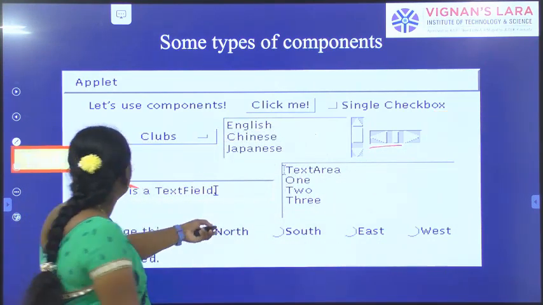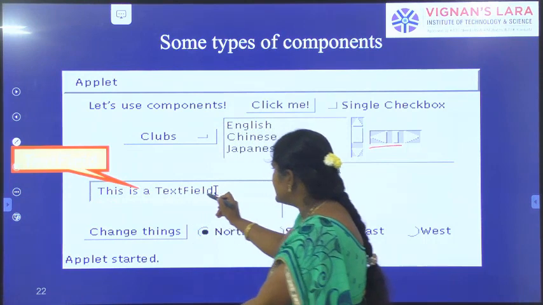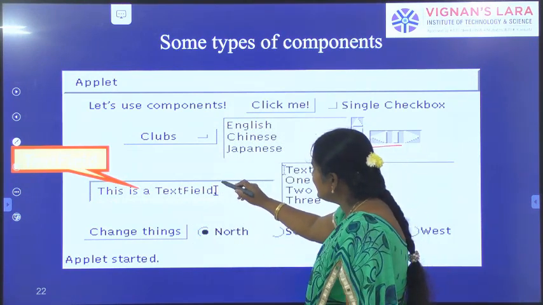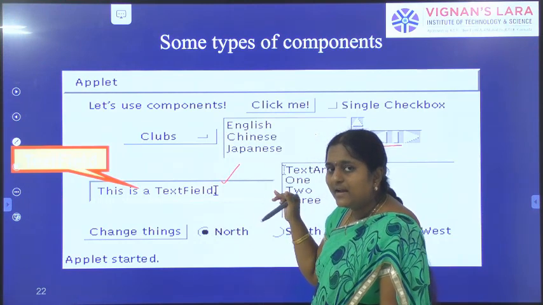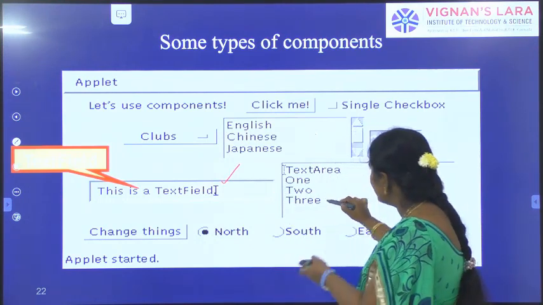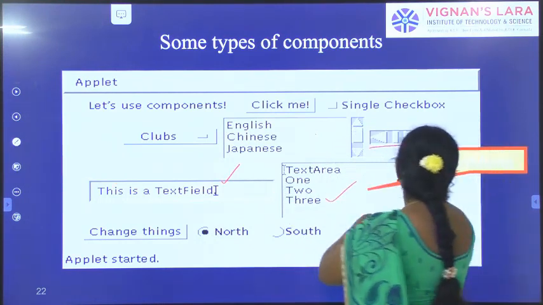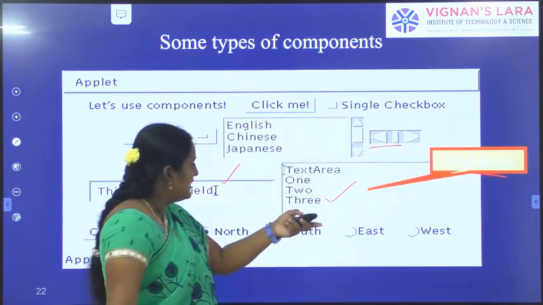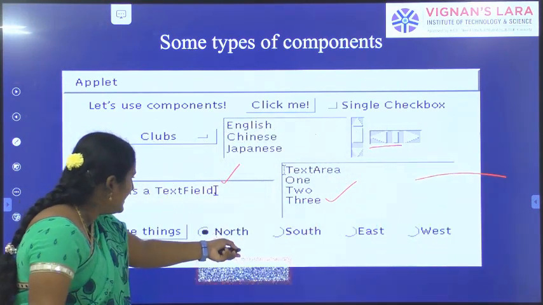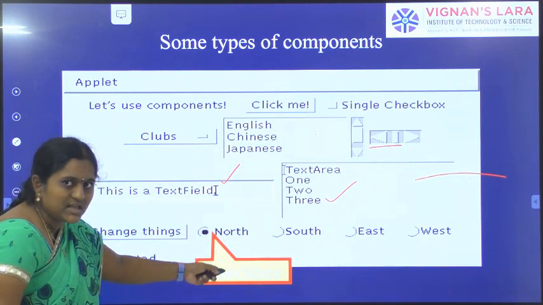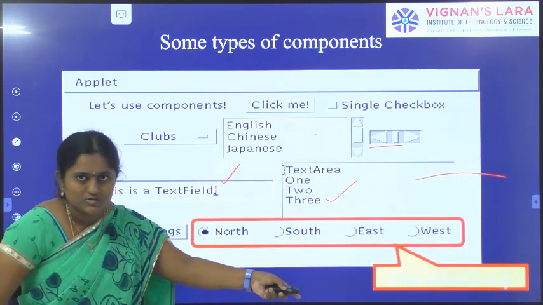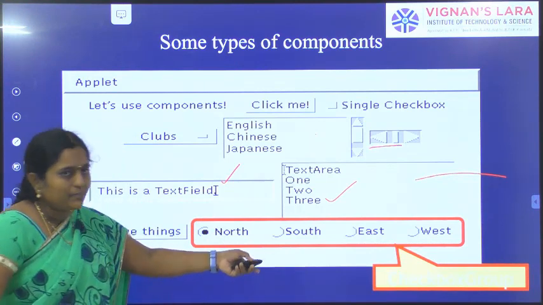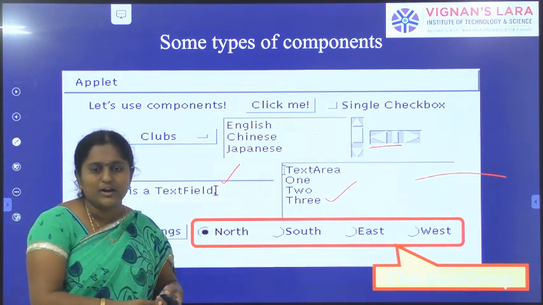Here, this is a text field. A text field allows a single line of text. It is also an AWT GUI component. Next one, it is a text area. Next one, this is a checkbox. Then there is a checkbox group. A checkbox group means a radio button. Simply, we use a radio button.